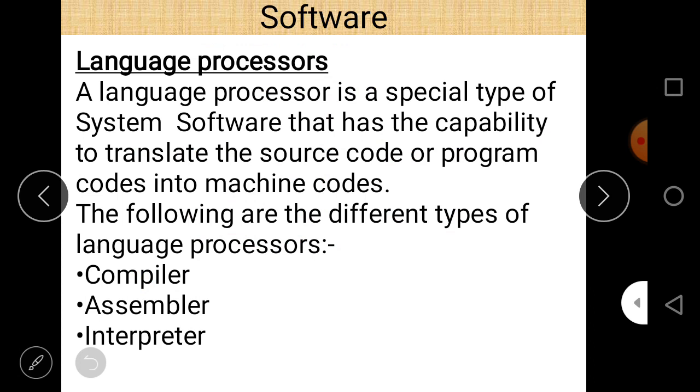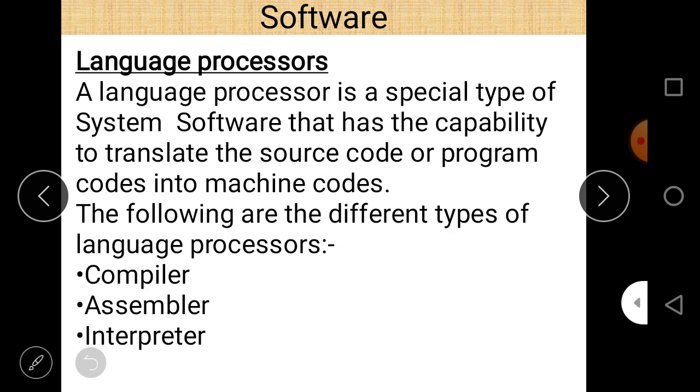So first of all, it is a system software that has the capability to translate the source code or program code into machine code. So language processors are those system software which translate the source code or program code into machine code. And there are three different types of language processor. These are compiler, assembler, and interpreter.